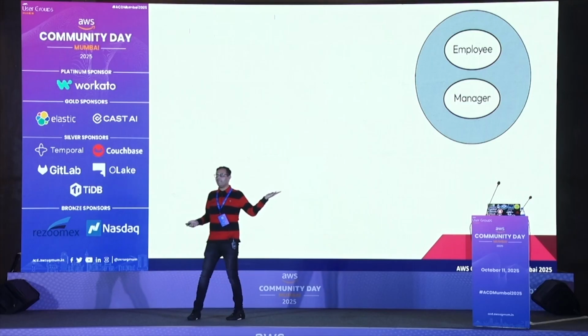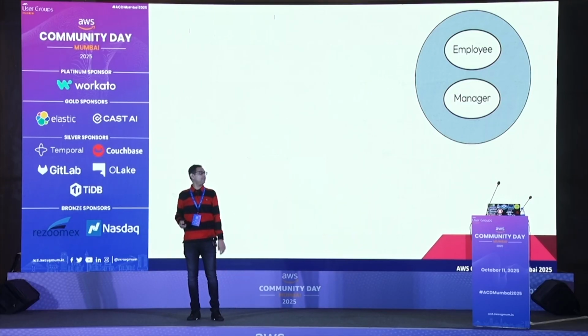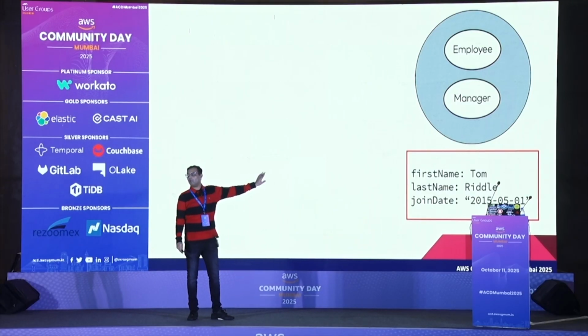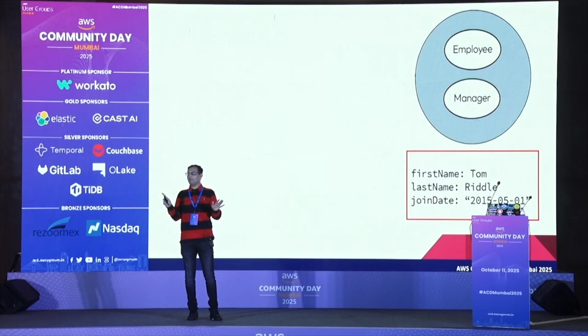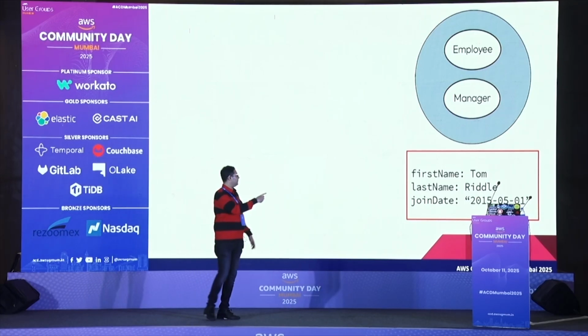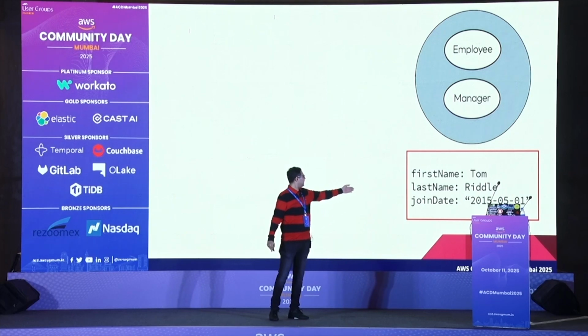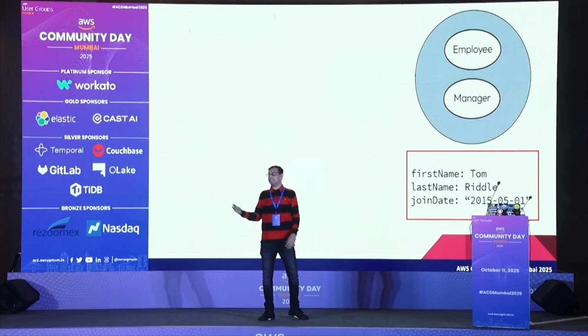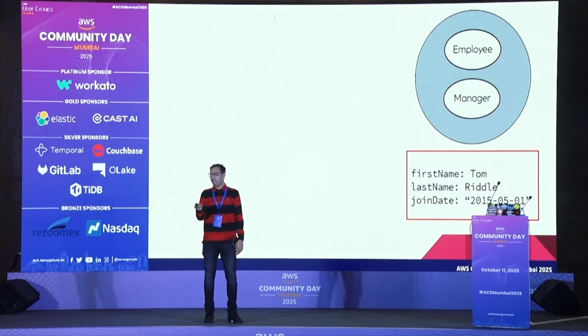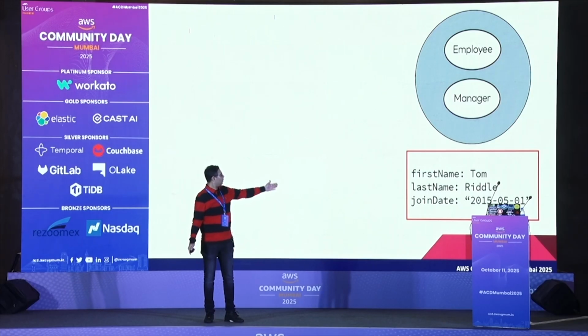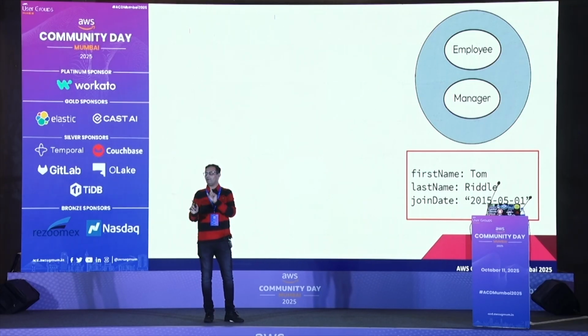So how to give the name? Who is that guy? That is where properties come into the picture. We have properties as key-value pairs. So this is how we are going to represent it in the graph database. I have first name, last name, and joined date. You can have as many things as possible, just like a NoSQL database. If you are familiar with NoSQL databases, it's the same thing, attached to this node. We have one in the memory now.